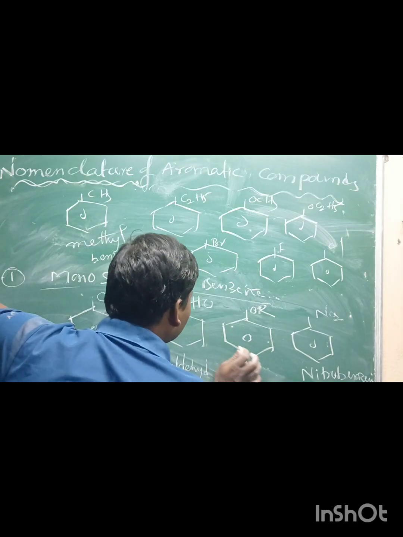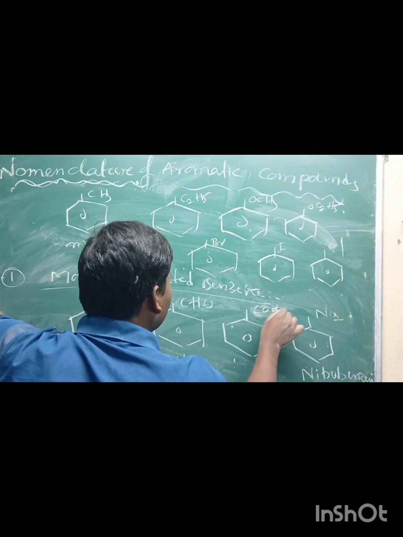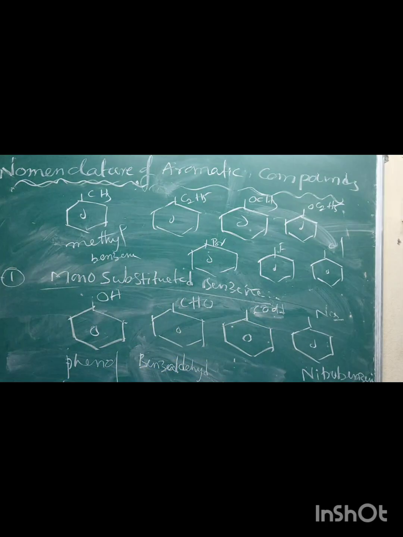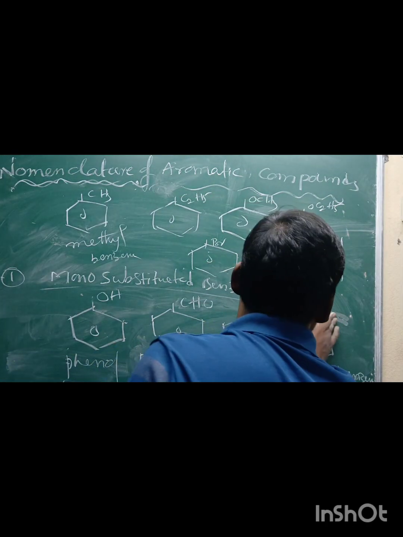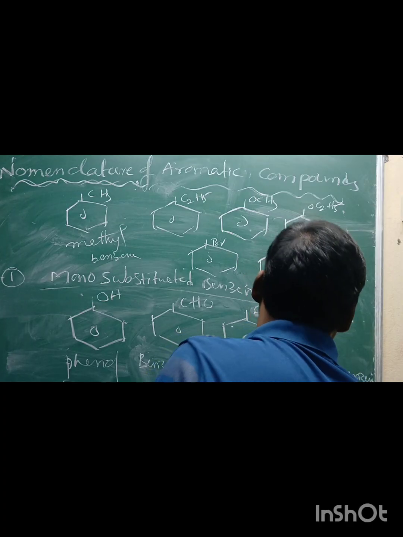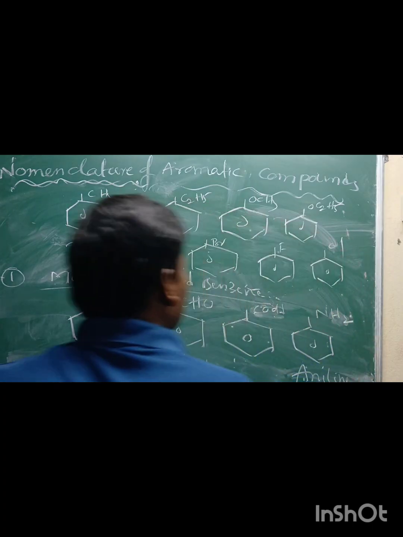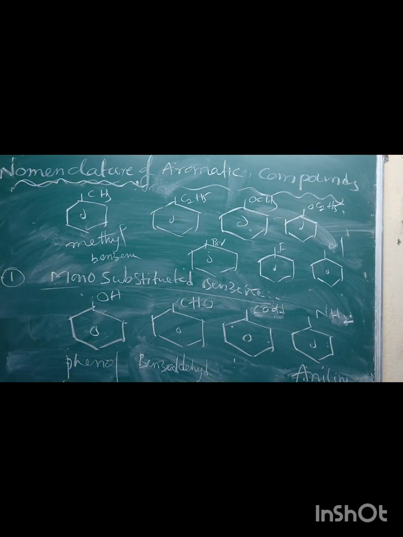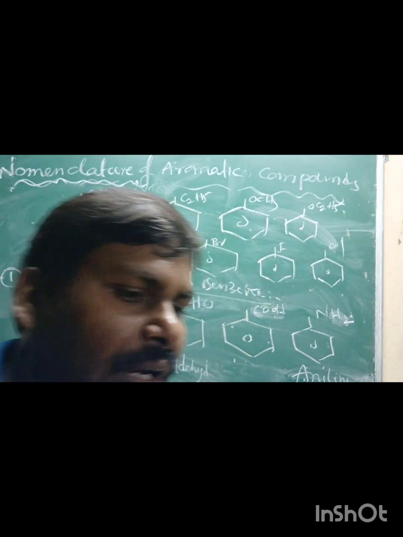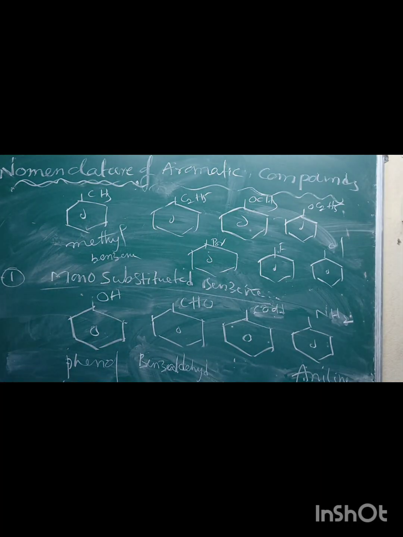If the COOH group is connected to the benzene, benzoic acid. When the NH2 group is connected to the benzene, it is called aniline. A cyanide group connected to the benzene gives cyanobenzene. Aldehyde, carbaldehyde, benzaldehyde, etc. These are all monosubstituted benzenes. I hope it is clear.